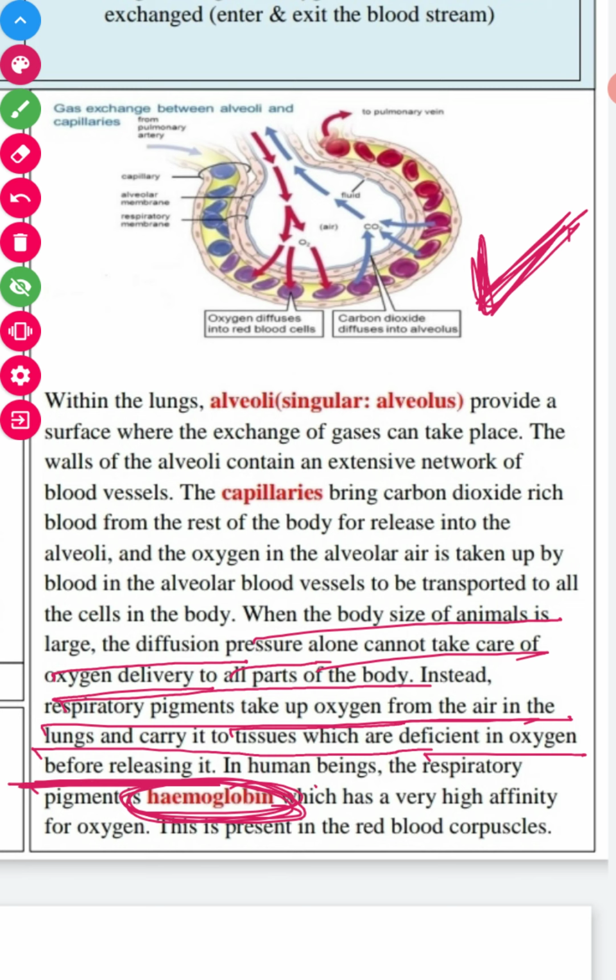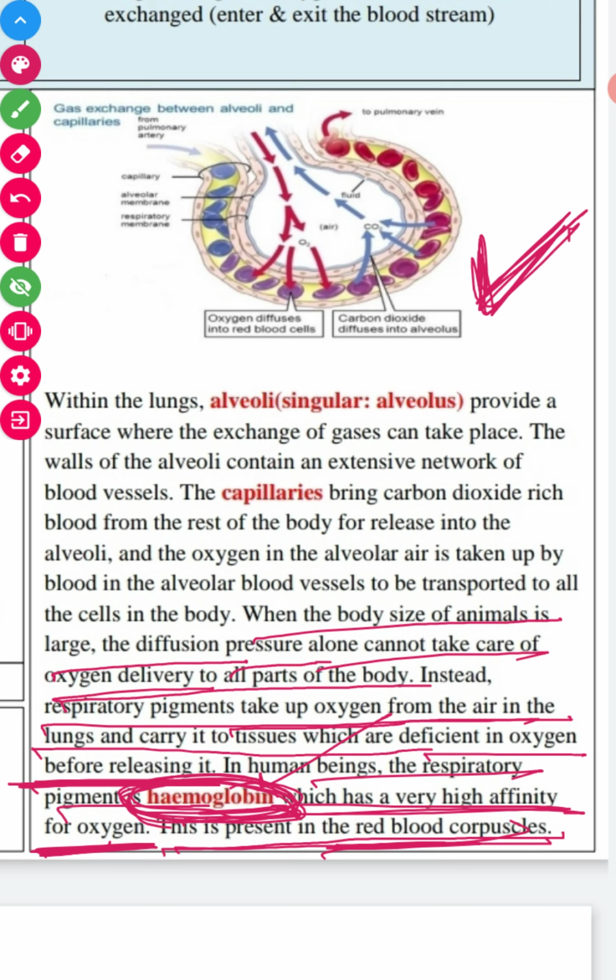In human beings, the respiratory pigment is hemoglobin, which has a very high affinity for oxygen, so it binds easily with oxygen to form oxyhemoglobin and is supplied to all the body parts. This hemoglobin is present in red blood corpuscles.